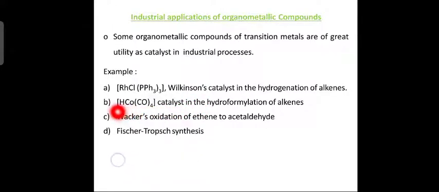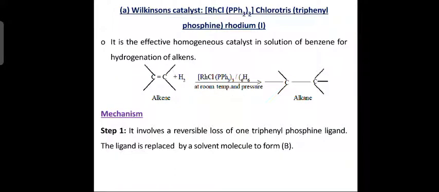Which is the catalyst used? HCo(CO)4, this is cobalt with carbonyl ligands, tetracarbonyl cobalt hydride. So hydroformylation of alkenes. Next, another industrial application is the Wacker oxidation of ethene to acetaldehyde. Then the other one is Fischer-Tropsch synthesis. Now let us see one by one all these industrial applications. Next slide. Now first one, Wilkinson's catalyst. What is the Wilkinson catalyst? RhCl(PPh3)3. What is the IUPAC name of that?